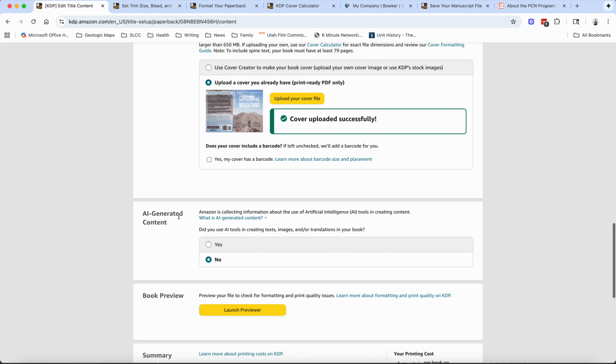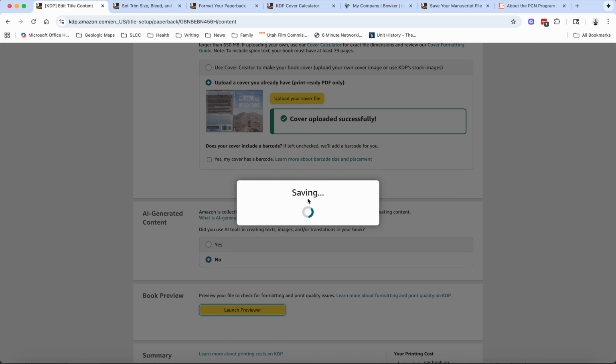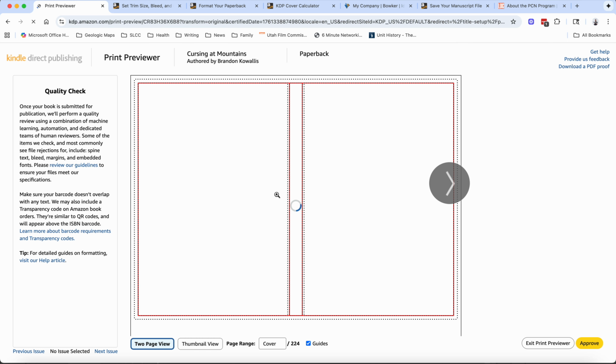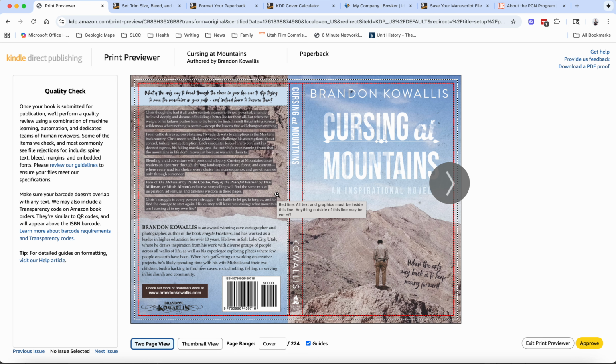And then, so now I got to the launch previewer. And when I clicked on this originally, the previewer, so we'll take a second to open up. This is where I ran into problems. When I first opened it, this blue line here was all the way up in the top. And this was cropped off at the bottom. And I'm thinking, what the heck? Because I followed the specs exactly.